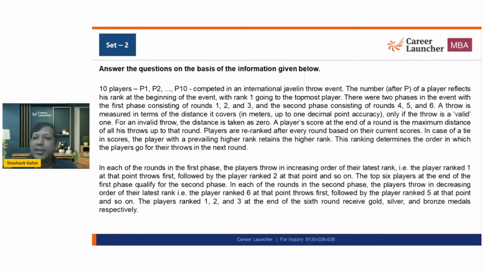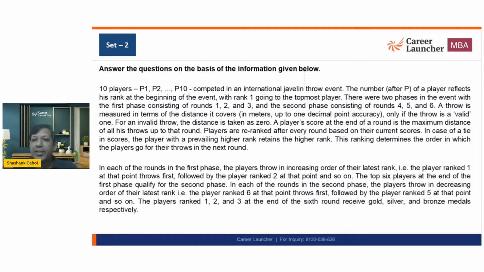A player's score at the end of the round is the maximum distance of all his throws up to that round. So basically, if someone throws the javelin 90 meters, and in the second round throws, let's say, 86 meters, his score is still counted as 90 meters, not 86. If the value is not higher than the previous one, it will not be considered. It's like the best of 3, best of 4 score.